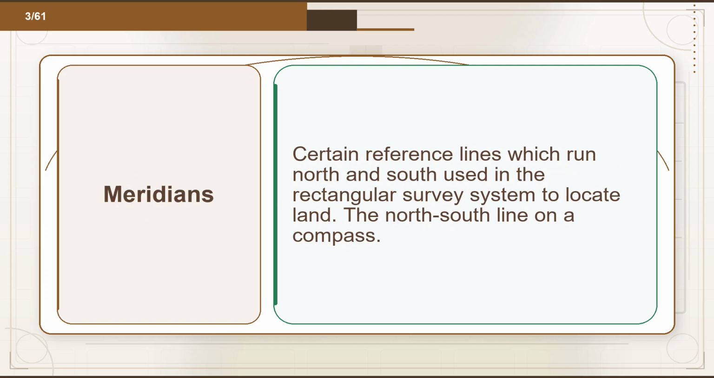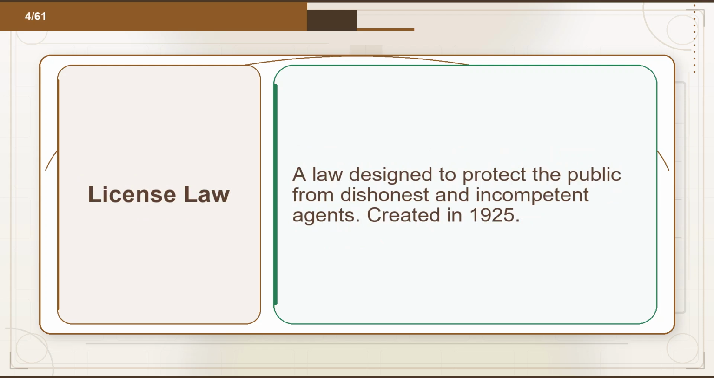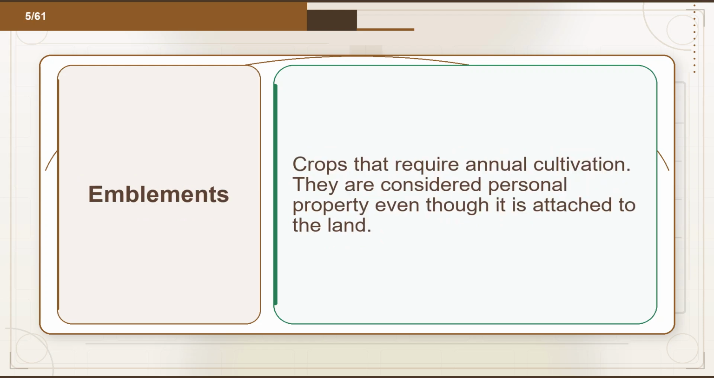Flashcard 3. Term: meridians. Definition: certain reference lines which run north and south used in the rectangular survey system to locate land. The north-south line on a compass. Flashcard 4. Term: license law. Definition: a law designed to protect the public from dishonest and incompetent agents. Created in 1925.